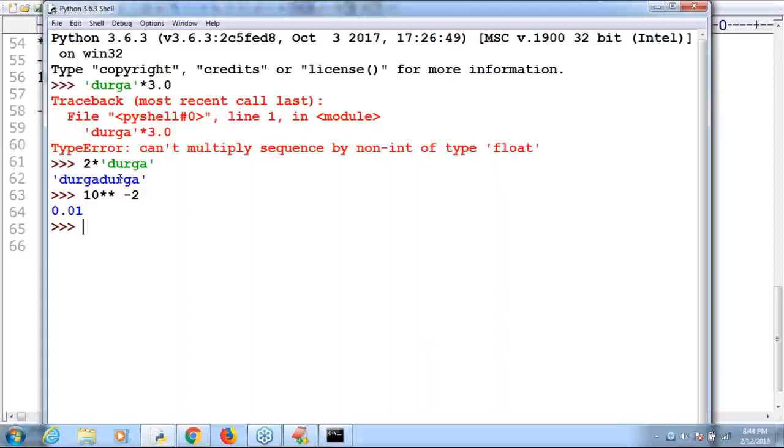Negative values are also accepted. You can execute some 3 or 4 cases and conclude, no problem at all. Next, if I take complex numbers, like 10 plus 2j with the star operator and 10 plus 3j, what will happen? Please observe that.